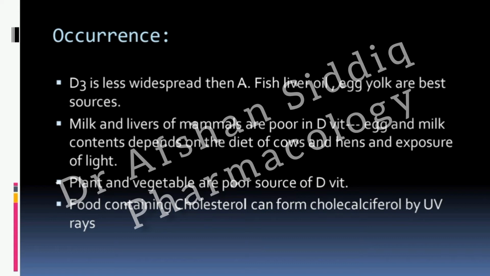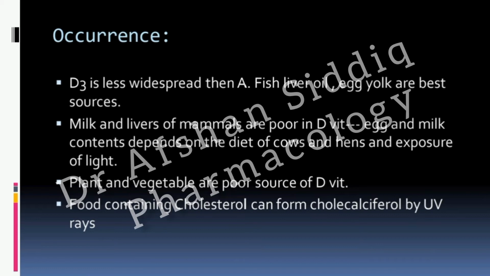Why? Because the content of vitamin D in the animal, either the cow or the hen, depends upon their exposure to sunlight. Just like human beings, if we are sitting in a very closed environment, not interacting with the sunlight, definitely deficiency will occur in us too.